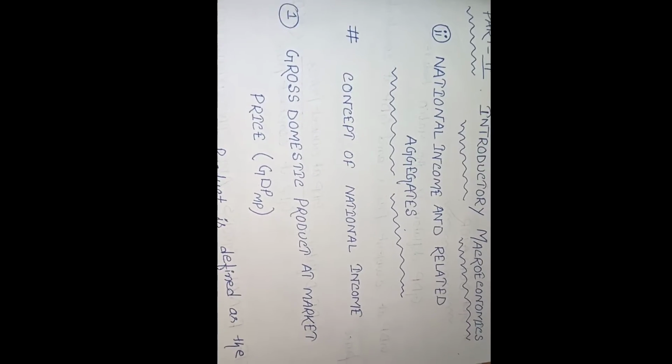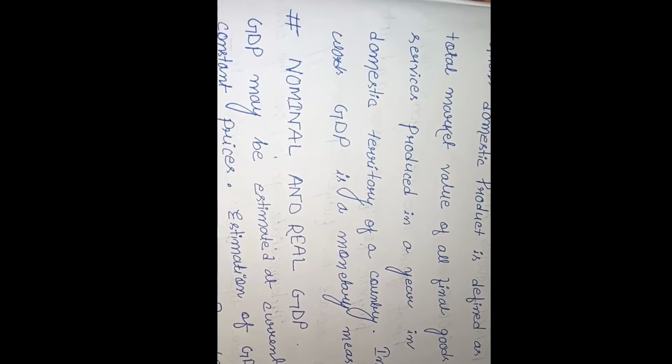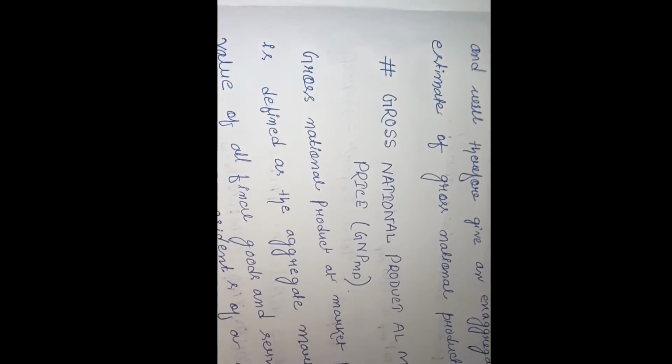Today I discuss national income and related aggregates, and some concepts of national income and gross domestic product at market price, nominal and real GDP, and gross national product. There are also some problems of national income and GDP deflator, final goods and intermediate goods, and why intermediate goods are excluded from gross national product. Today I discuss these topics and gross national product at market price.